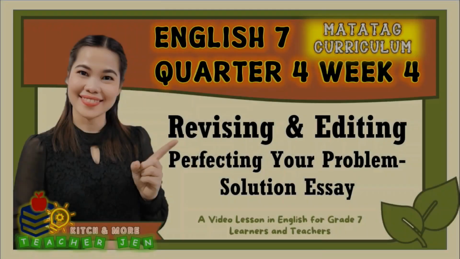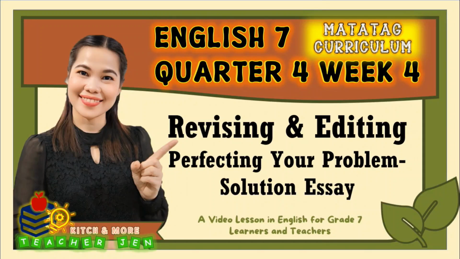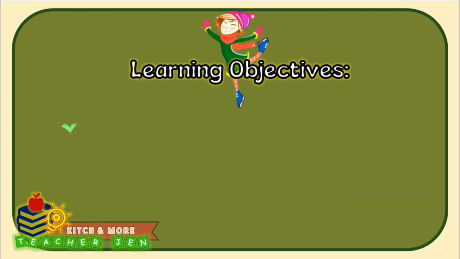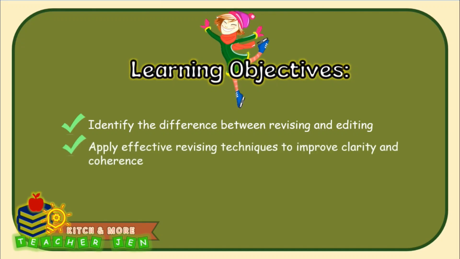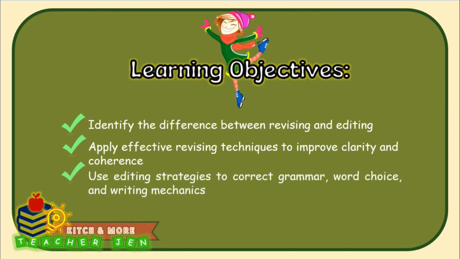We are now in week 4 of English 7 quarter 4 in the Matatag curriculum, and this week you will be learning about the steps in perfecting your problem solution essay, and that is revising and editing. Here are our learning objectives. First, identify the difference between revising and editing. Second, apply effective revising techniques to improve clarity and coherence. Third, use editing strategies to correct grammar, word choice, and writing mechanics.